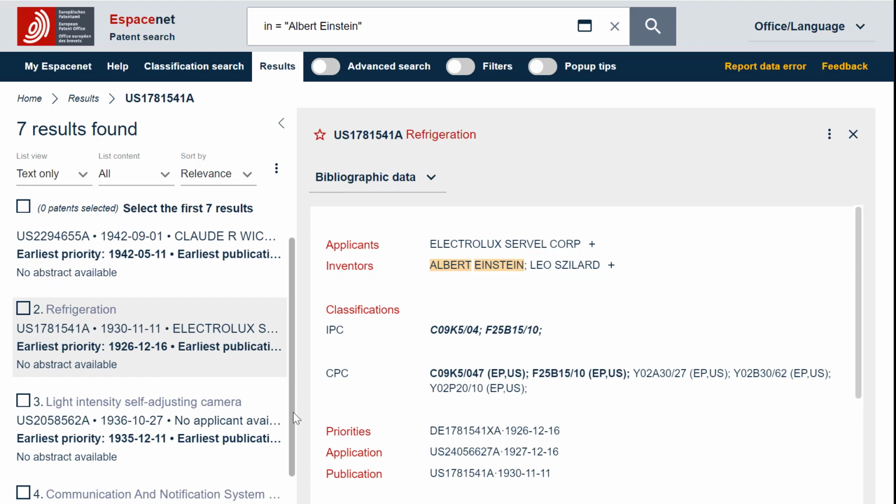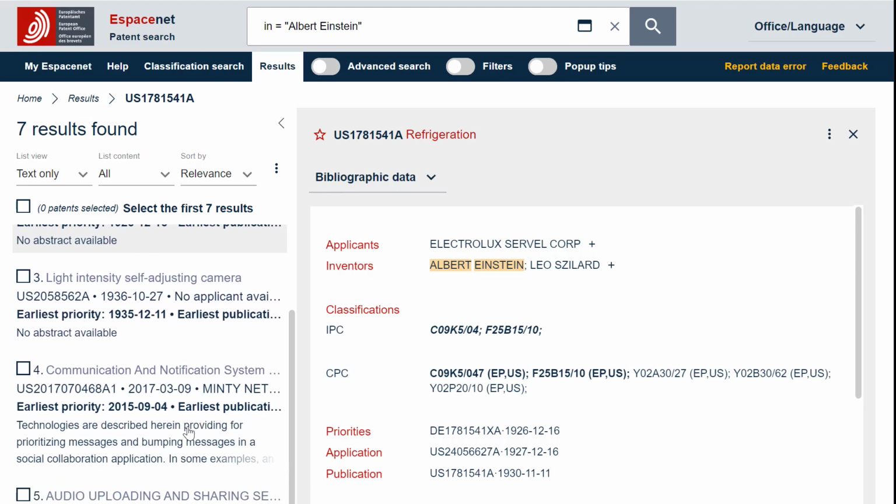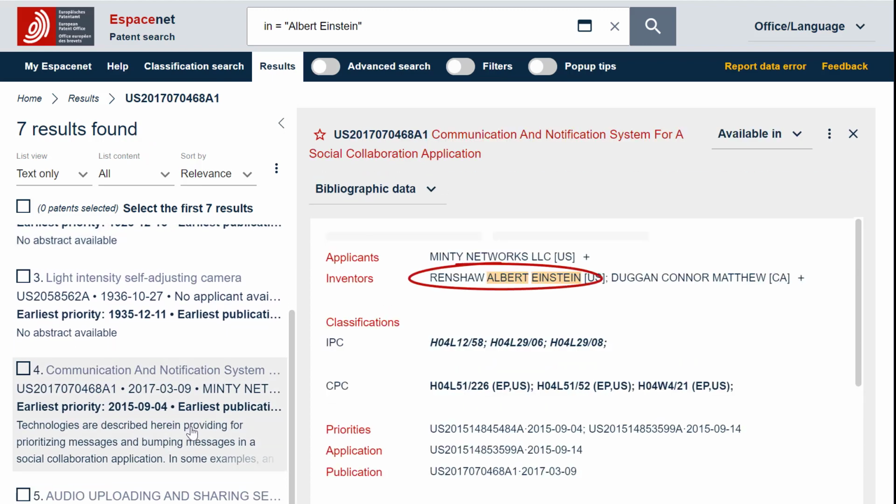However, we still have some noise, such as this document, which is from Renshaw Albert Einstein, and not from our famous Albert Einstein. But this kind of noise is quite inevitable. Now we have maybe more specific results in our search, but we are not exhaustive. And the reason for that is that the inventor names are not harmonized and not always entered in the same way in the Espacenet database.